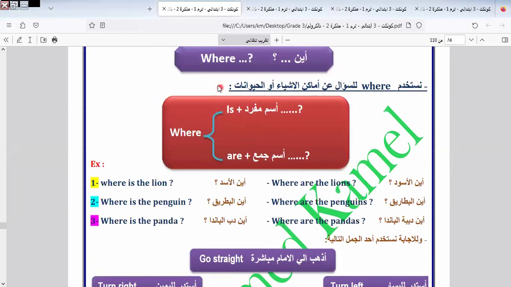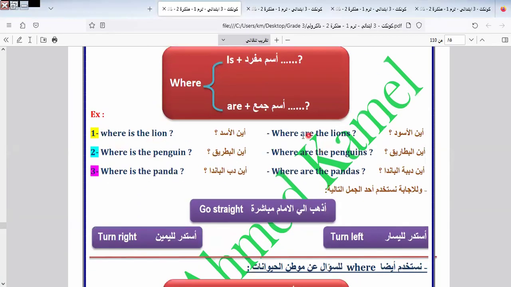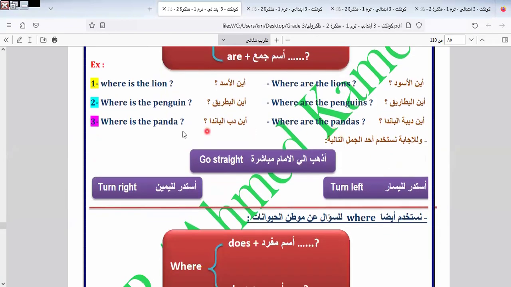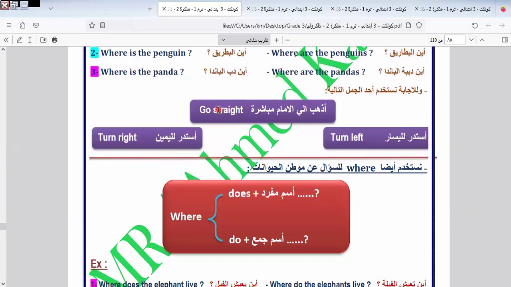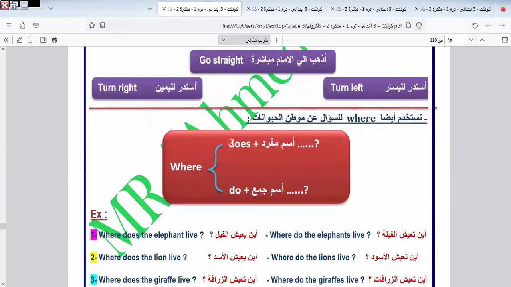What do we ask about with where? We ask about places. Where is or where are? Where is the lion? Where are the lions? Where is the penguin? Where are the penguins? Where is the panda? Where are the pandas? Here is go straight, turn right, turn left. We use does with singular and do with plural.